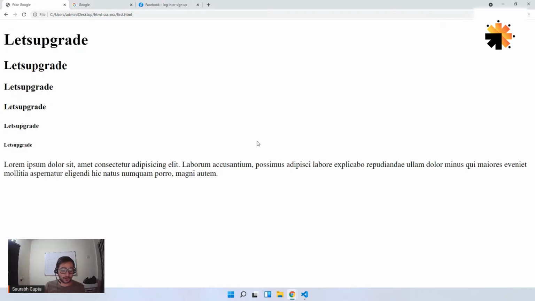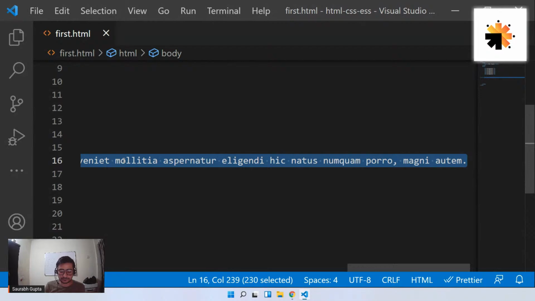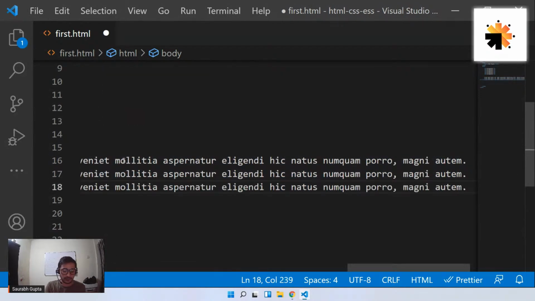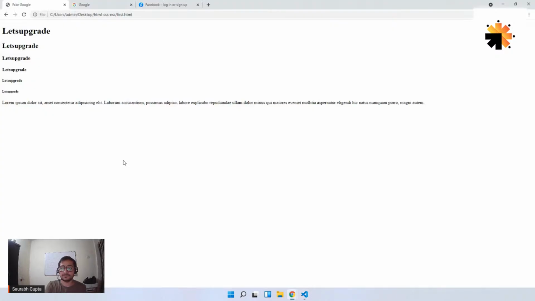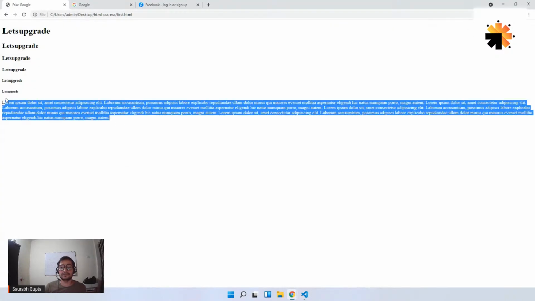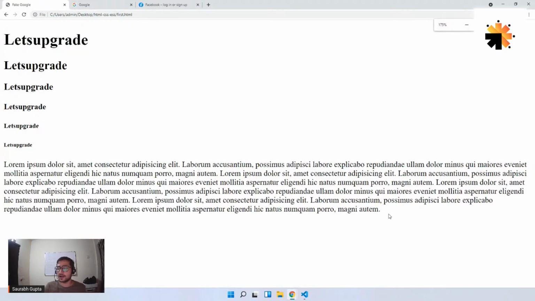Or you can also do this if you want, guys. Just copy this line multiple times. Paste, paste, and paste. See, so now you have multiple lines of text. Here we go. Is that clear? Let me zoom it for you so that you can see it clearly. See, this is multiple lines of text. Is it cleared, everyone? Guys, are we cleared?